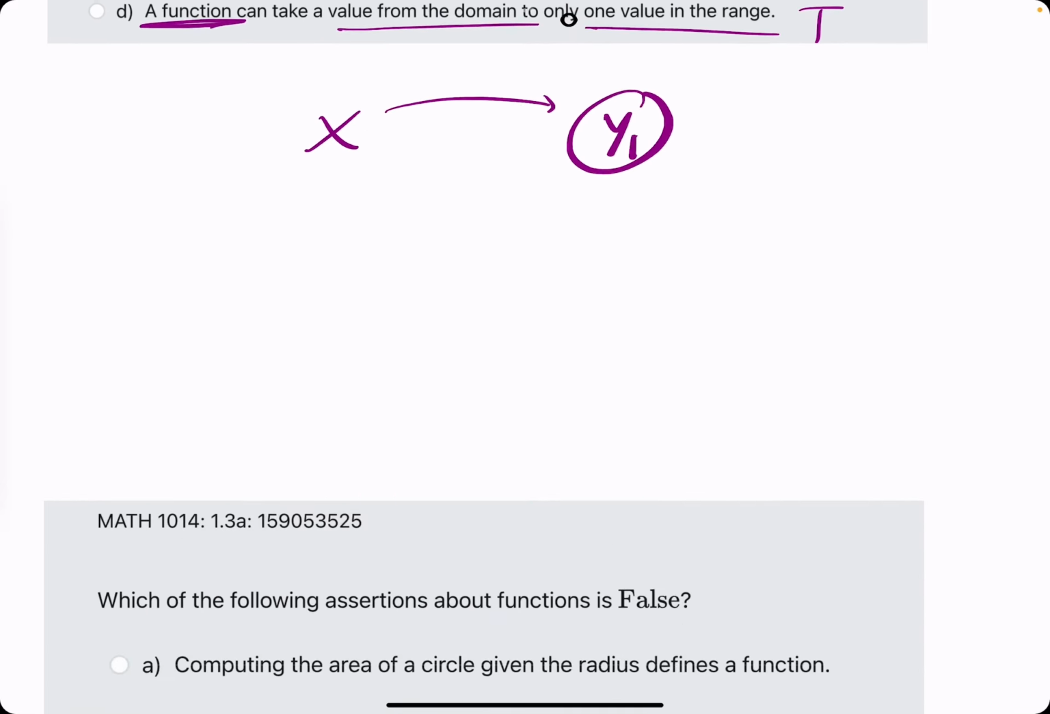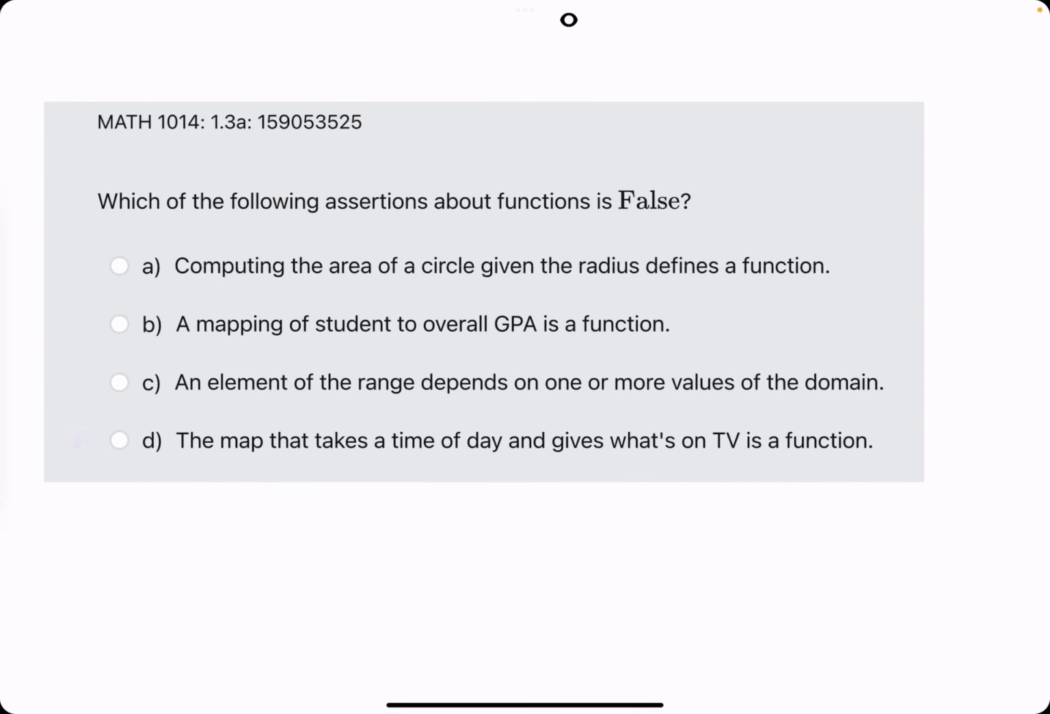And let's keep going. Which of the following is false? A: Computing the area of a circle given the radius defines a function. Okay, computing the area of a circle given the radius defines a function. I think that's valid if you have just the radius, though. Computing the area of a circle given the radius is a function.